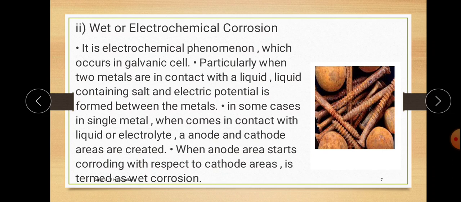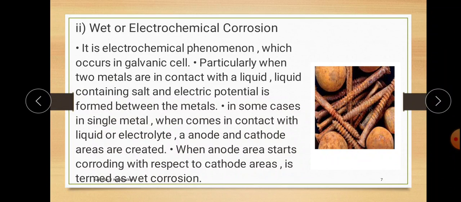When a metal is in contact with another metal, they act as anode and cathode. Oxidation takes place on the anode, meaning corrosion takes place there, and the cathode remains protected. This type of corrosion is known as wet or electrochemical corrosion.